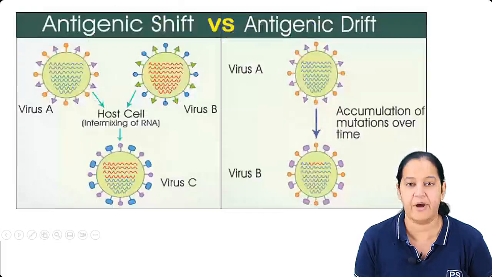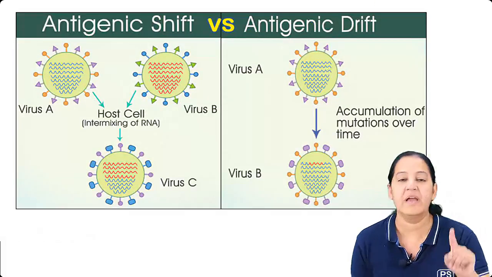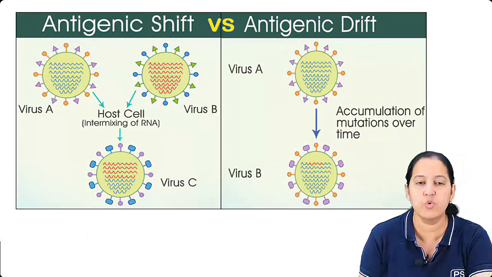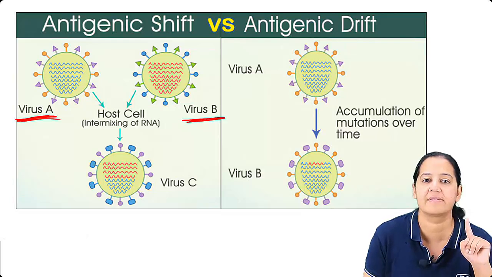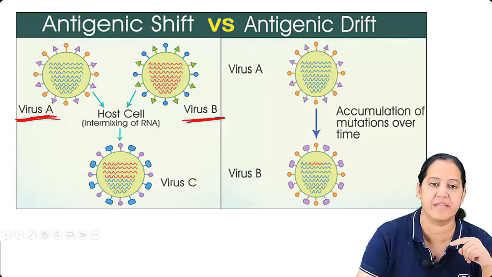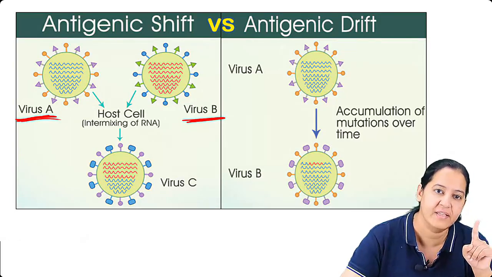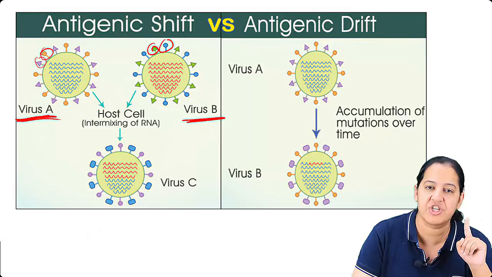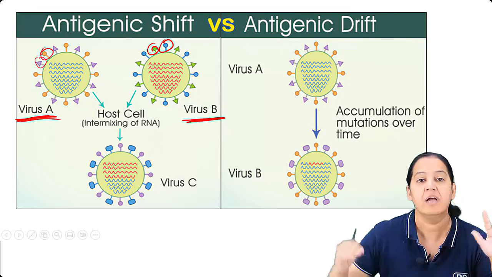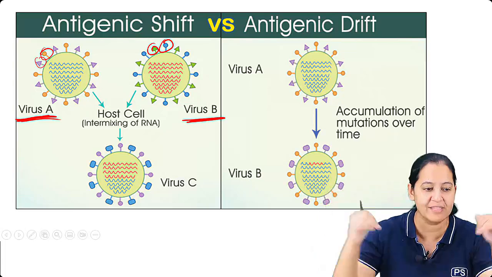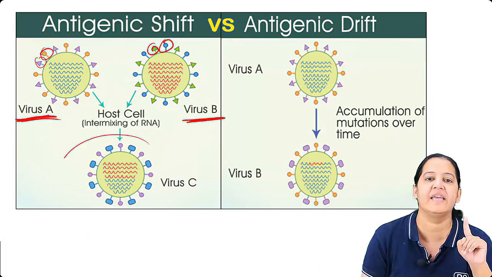So see the diagram. Everyone on the screen, can you see the two viruses? This is a virus, this is a virus. See H and N on their surface. See the color, see the shape. H and N are entirely different. The two viruses merge together. Got my point? And see the H and N.